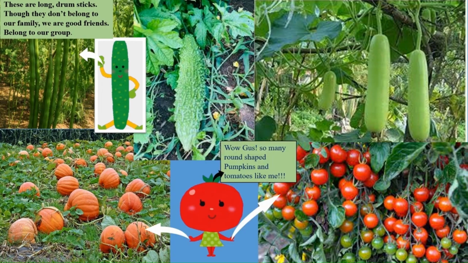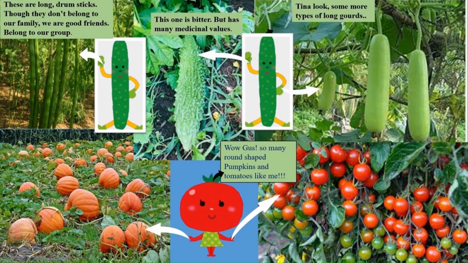And then Tina said, wow Gus, so many round shaped pumpkins. Both were excited to see their own types. She said they are round shaped pumpkins and tomatoes like me. And then again Gus showed her, see this is bitter gourd. It has many medicinal values. It is very bitter in taste. And Tina, look, some more types of gourds like me.